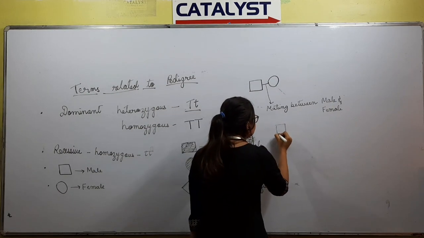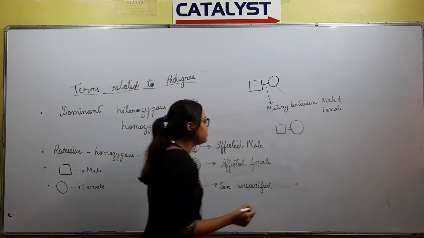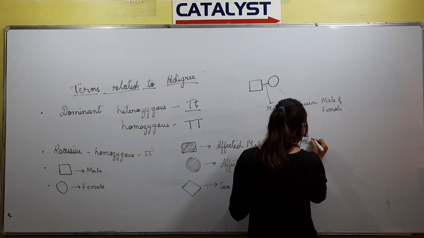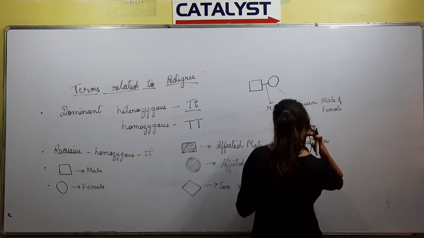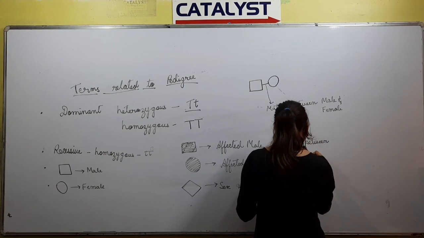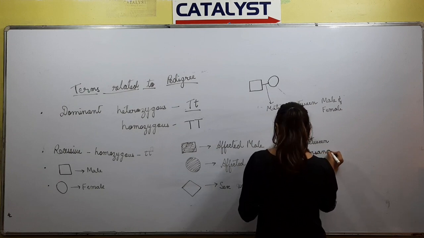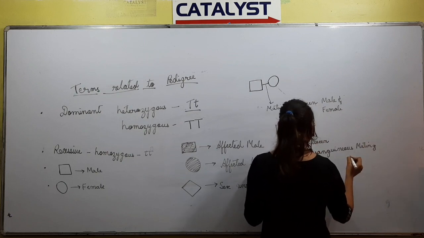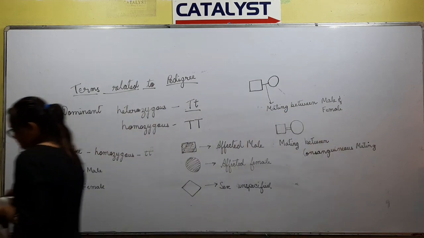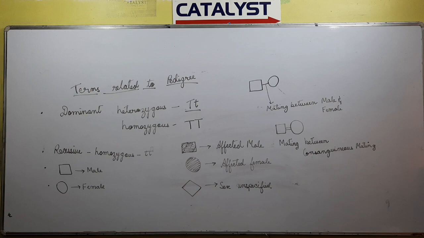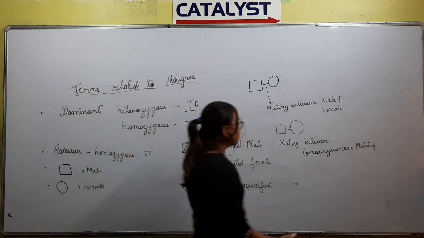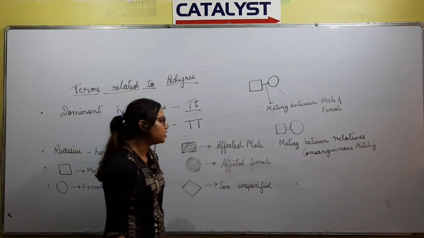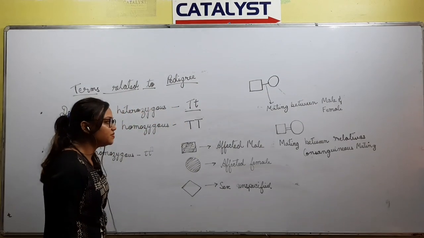Then the next point: whenever there is a double horizontal line between a male and female, it means consanguineous mating, which means mating between relatives.